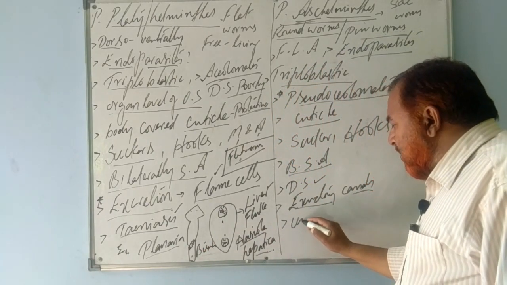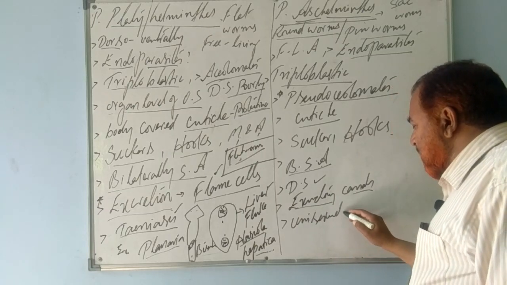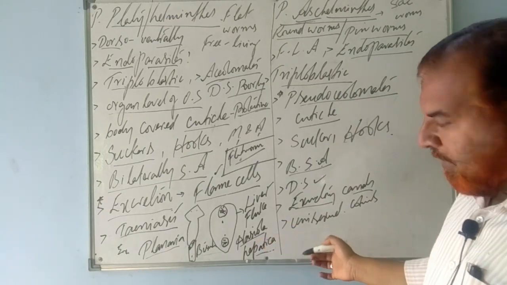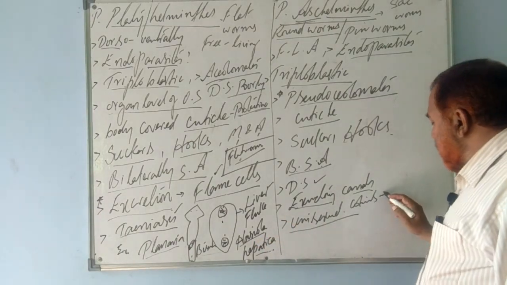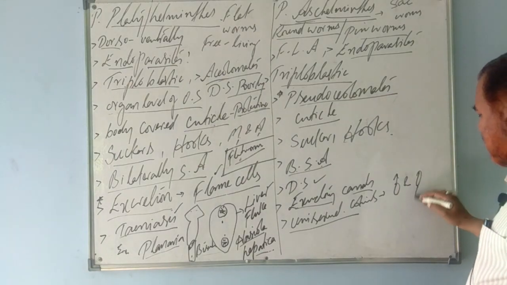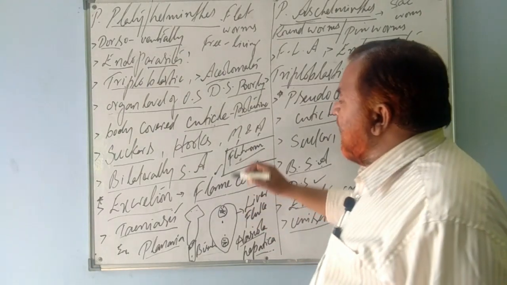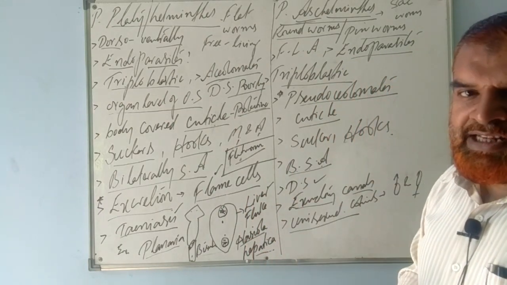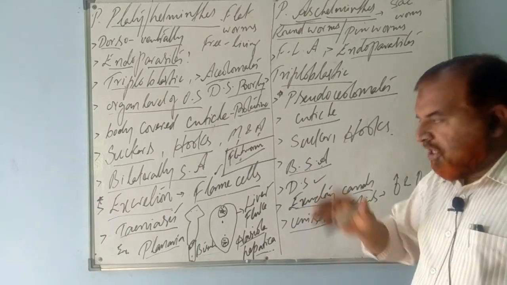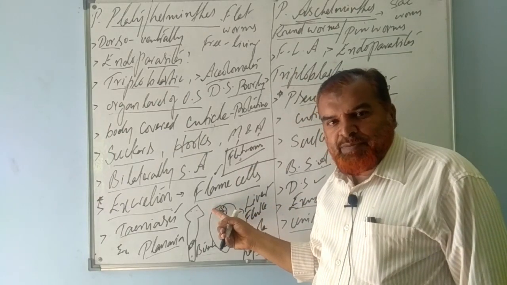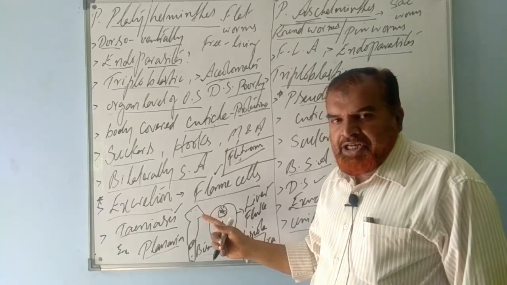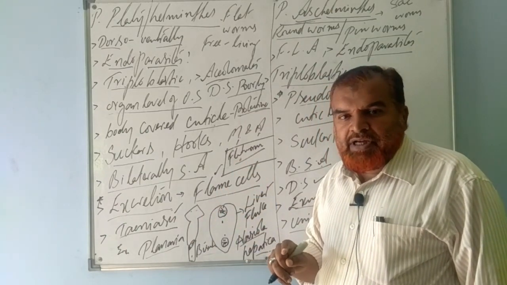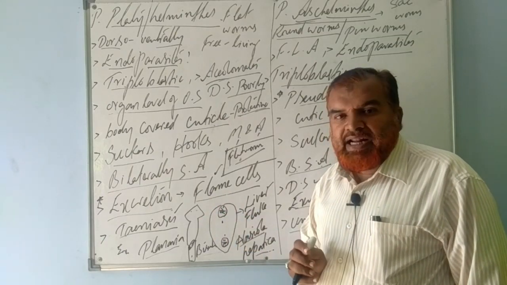Here they are unisexual animals. Clear? Compare now. Unisexual animals, which means male is separate and female is separate. Whereas in this phylum, both male and female sex organs, gonads, are present in the same animal. They are bisexual animals. Here, sexual reproduction takes place. Fertilization is internal, inside the animal body, and the development is indirect because they have larval stages called miracidium